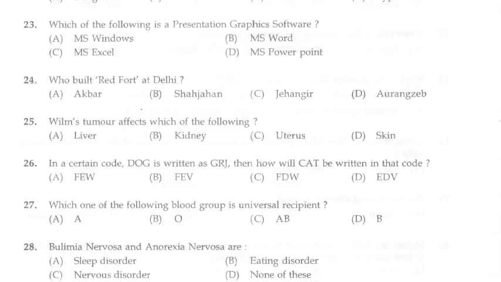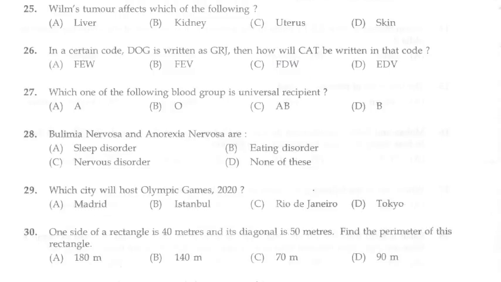Next question. Which one of the following blood groups is the universal recipient? Options: A. A blood group, B. O blood group, C. AB blood group, D. B blood group. Answer is AB blood group. So the universal recipient is AB and the universal donor is O.